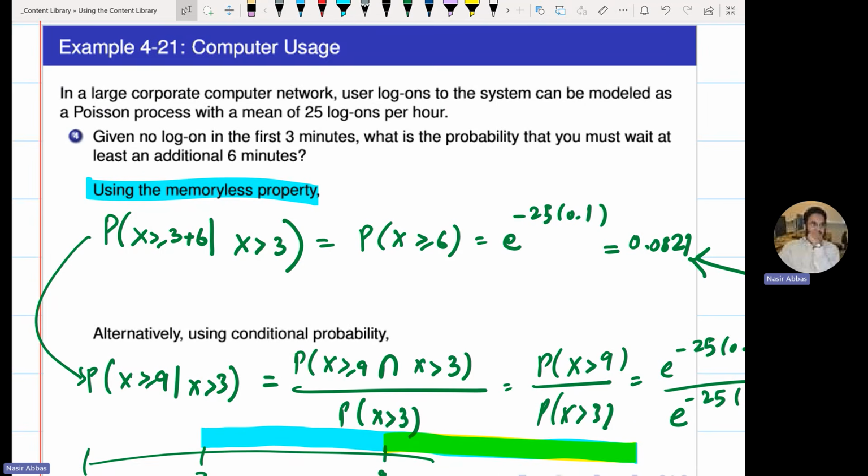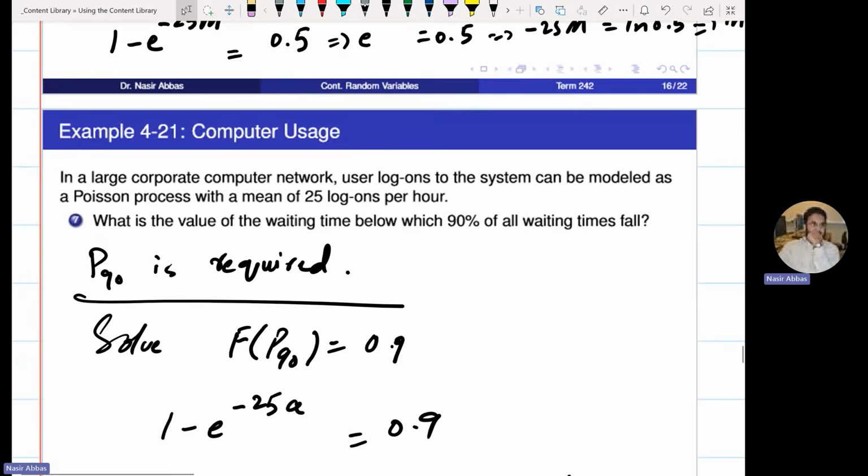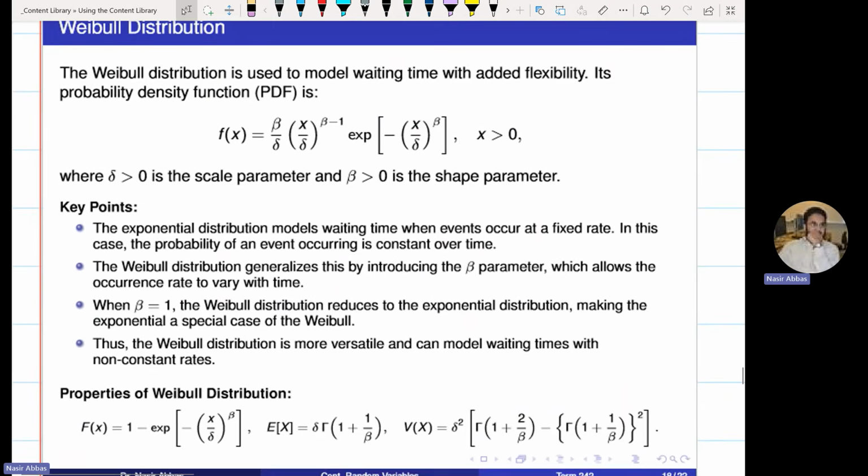Yes, that's what we do. And when not as a function of time, we introduce another parameter, beta. And this beta controls how lambda is changing over time. So if beta is 1 here, that means you go back to the exponential. So you can think of this Weibull distribution as an extension of exponential distribution. So exponential becomes a special case of this Weibull when beta is 1.